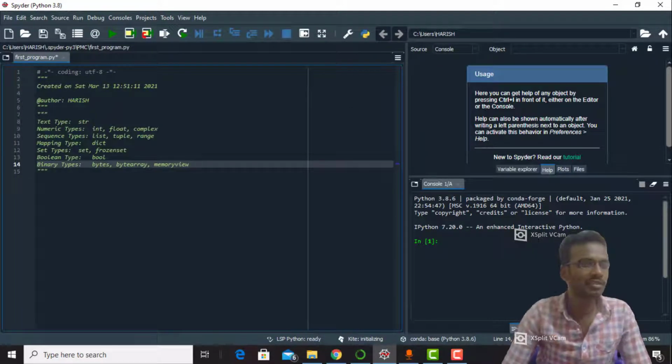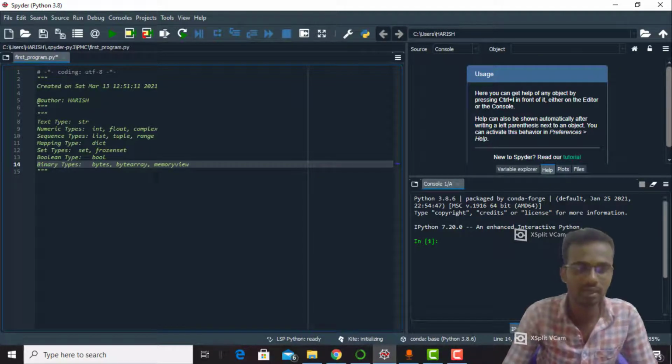See here, text type is a string. We already know that string is a text type, and int, float, complex look like numeric types. List, tuple, range look like sequence types, and dictionary looks like a mapping type. Set, frozenset look like set types. Bool is a boolean type, and bytes, bytearray, and memoryview are under the binary types. Very soon we will see what list, tuple, range, dictionary, frozenset, bool, bytes, bytearray, memoryview are, everything.